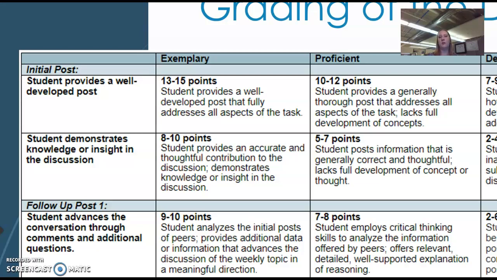And then the student demonstrates knowledge or insight into the discussion. For full credit, the student provides an accurate and thoughtful contribution to the discussion and demonstrates knowledge or insight. That's basically, did you say things that are correct and accurate? It doesn't matter so much for this first discussion, but for later discussions when you have math-based ones, this is where you could lose points if you have things that are not really correct, because your discussions are going to be based off of did you do everything and is what you have correct.